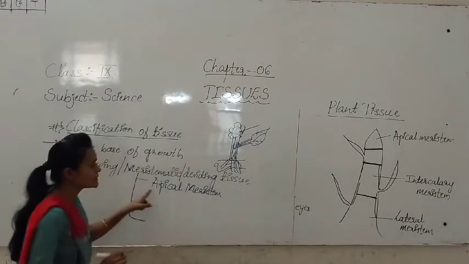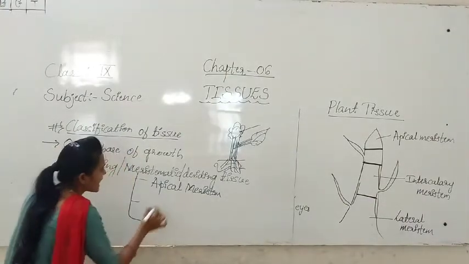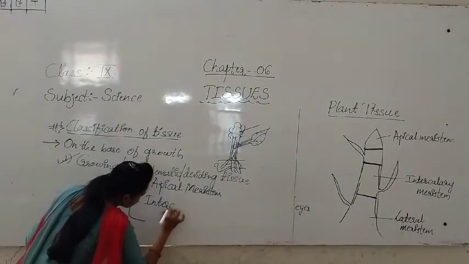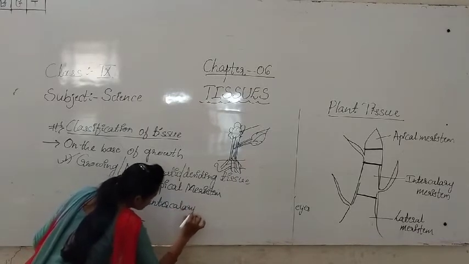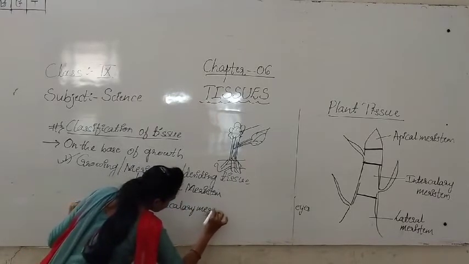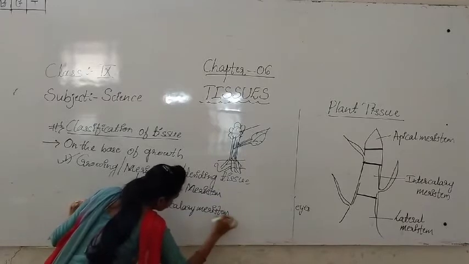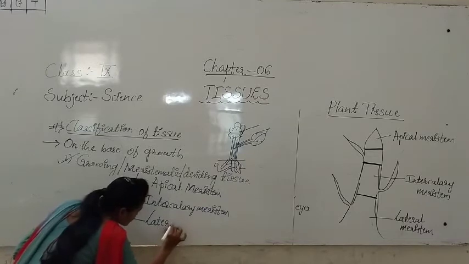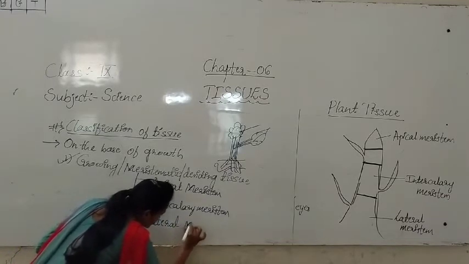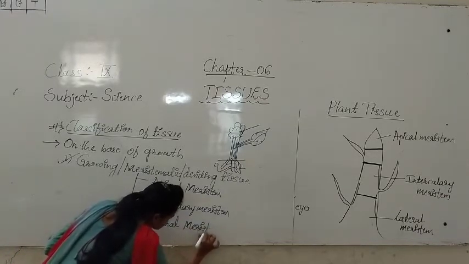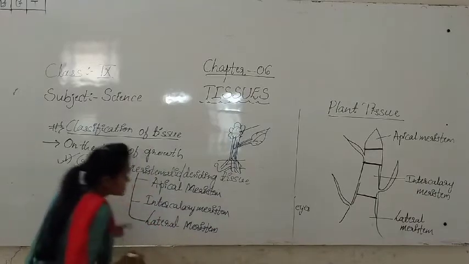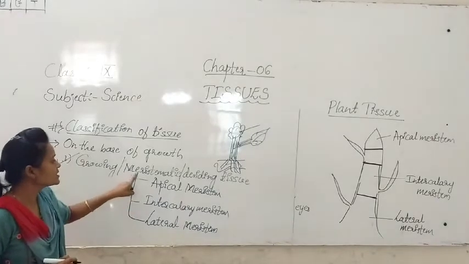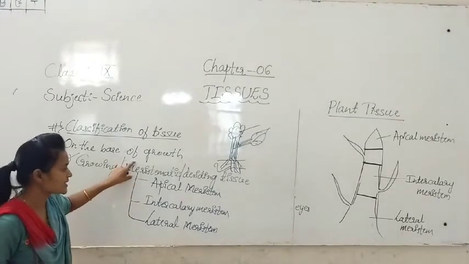Otherwise we can say the apical meristematic tissue. And next one, intercalary meristem. At last, third one, that is lateral meristem. So, students, these are the three types into which the meristematic tissue is classified.